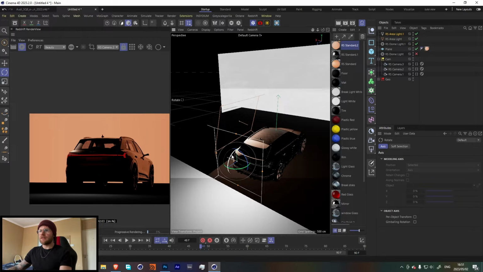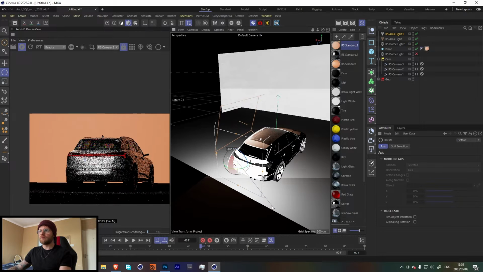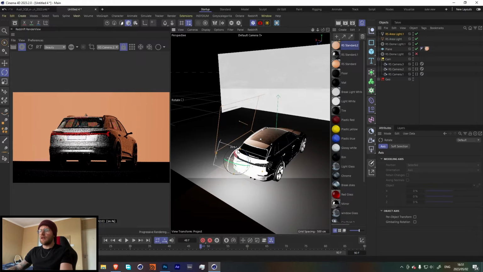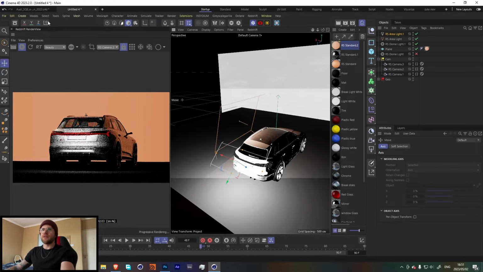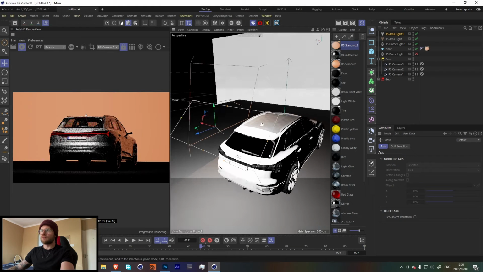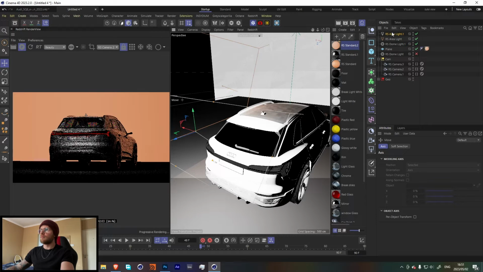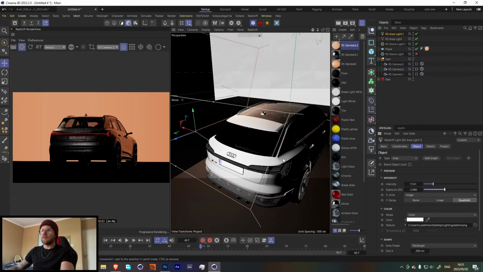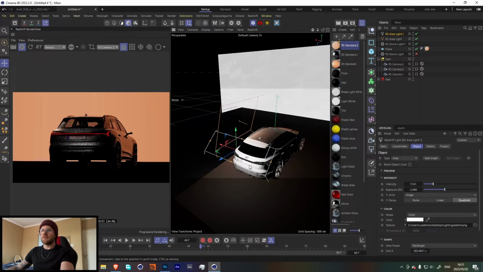Cool, let's rotate this. Let's also make it smaller, and let's put it at a little bit of an angle. And let's bring this down by a bit in height.